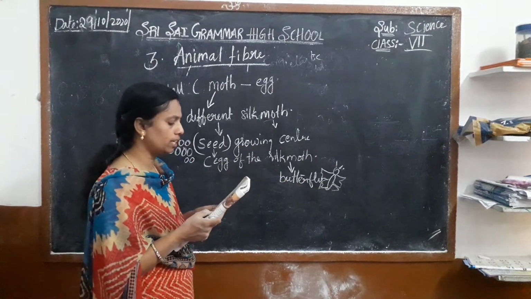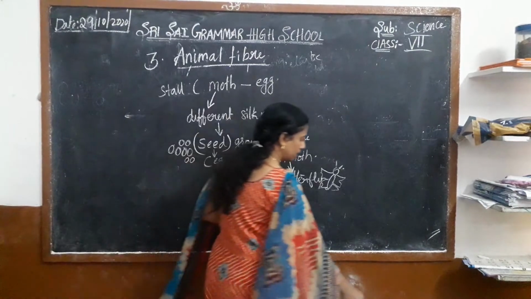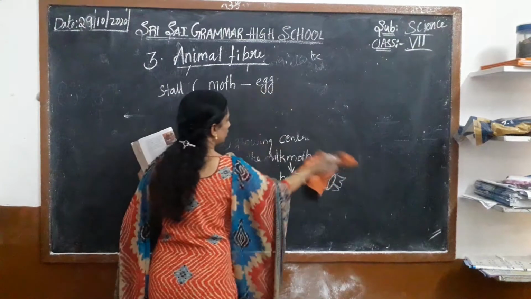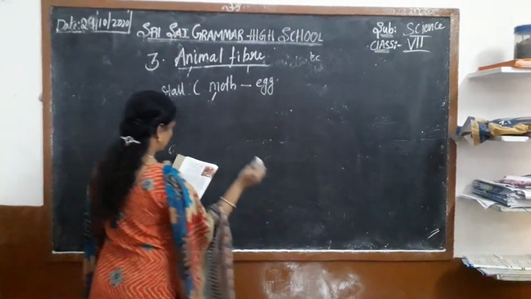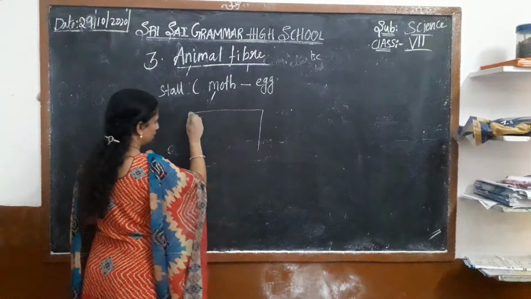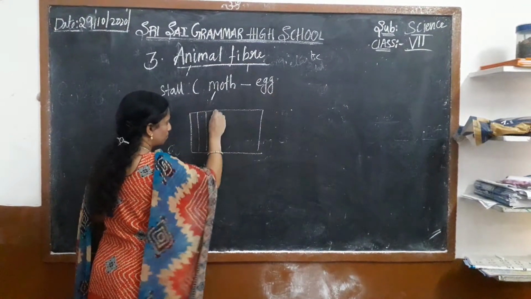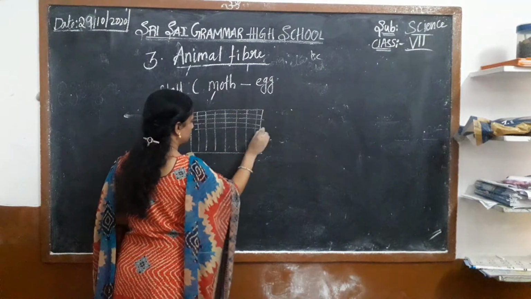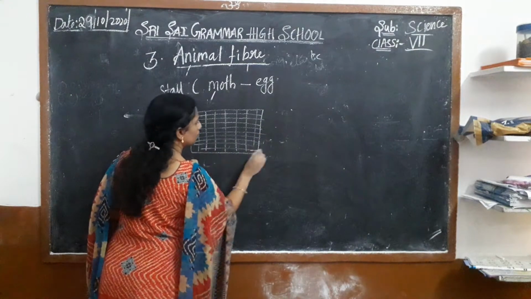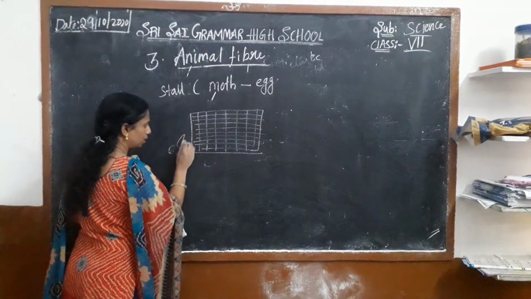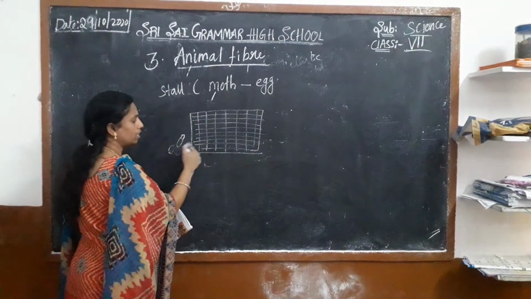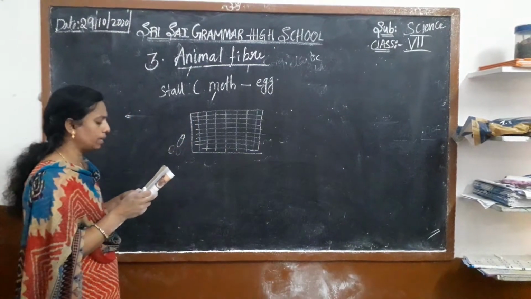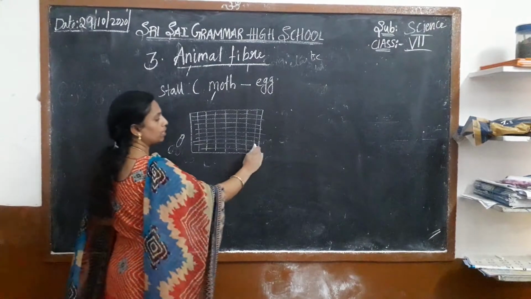We keep those moths in grill. So what they do, they keep this silk moth in a mesh box, that is jali. They keep them in the mesh, in a grill mesh box in a separate room.